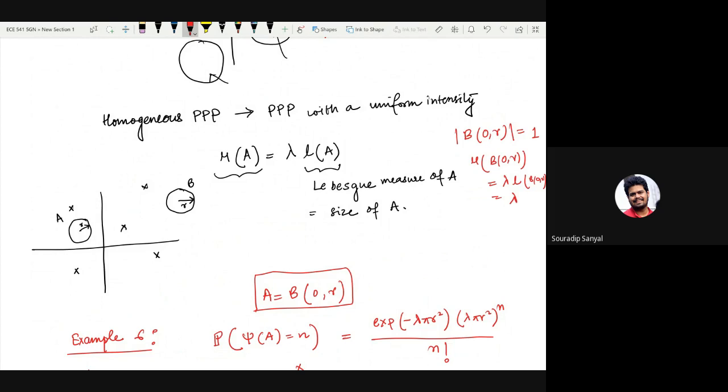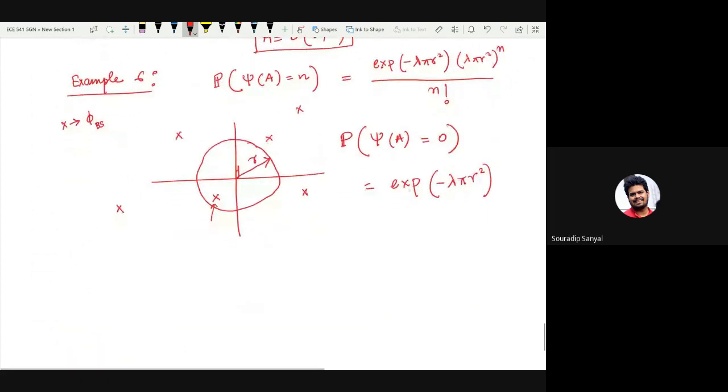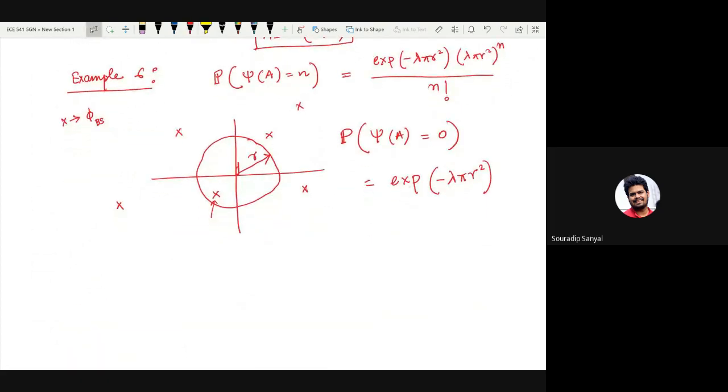Let's not be too formal and say lambda is the number of points per square meter in your area, in your Cartesian plane, which means how many base stations are located per unit square meter, or it can be per square kilometer, any distance measure you take, it would be lambda. Okay, so now if I tell you this information that in New Delhi approximately there are 10 base stations per square kilometer, that means I have given you lambda.